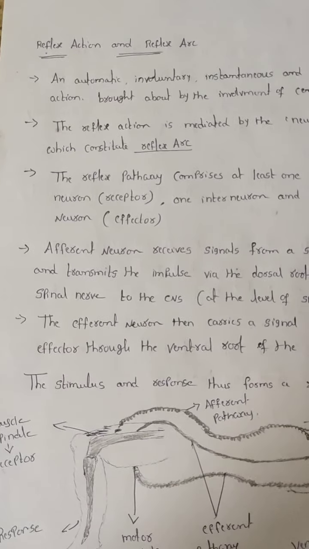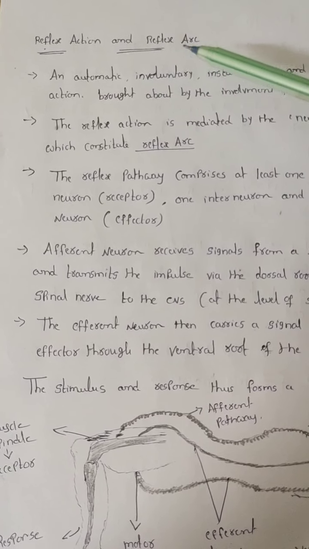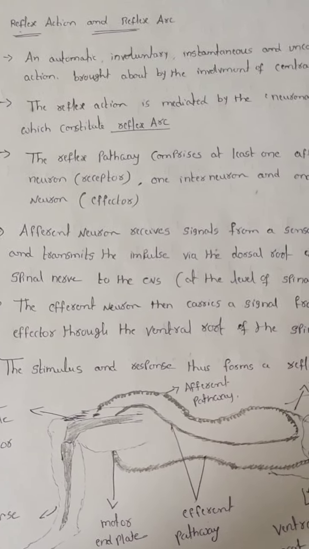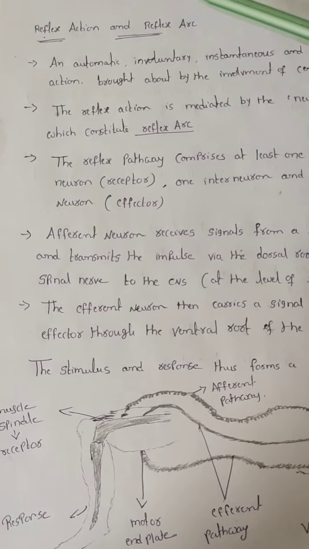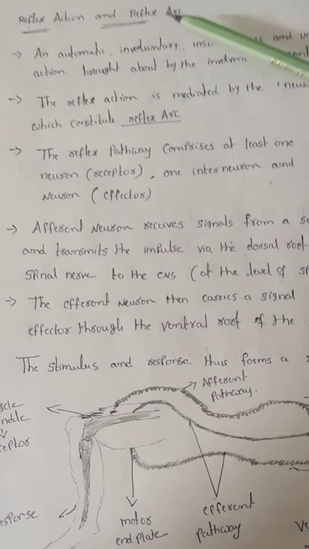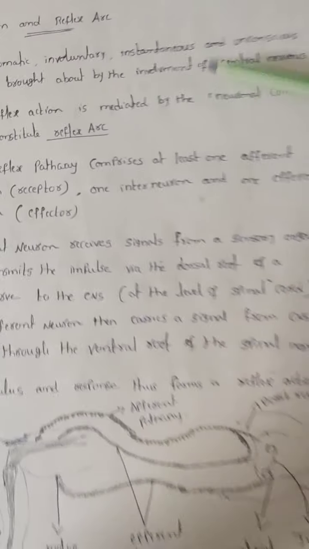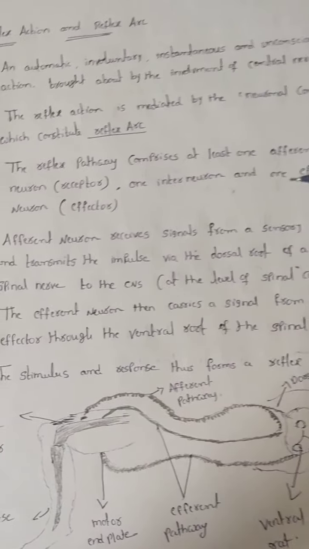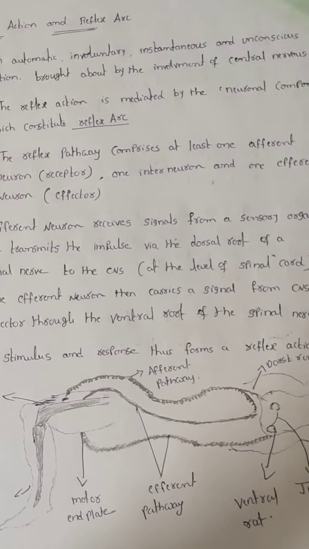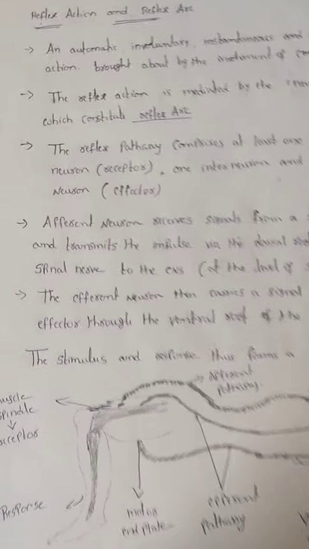Now we can go for a very important topic, that is reflex action and reflex arc. See, reflex action is an automatic, involuntary, instantaneous and unconscious action brought about mainly by the central nervous system.